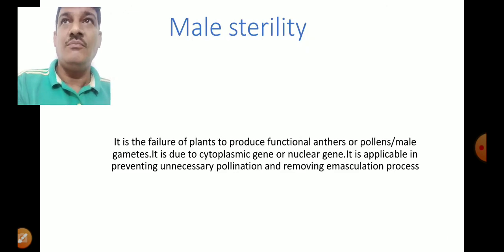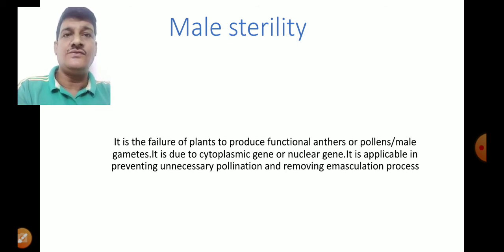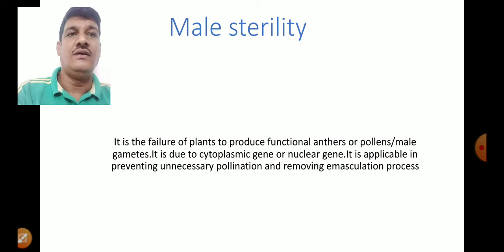Once again, male sterility refers to the non-production of functional anther or pollen grains or male gametes in a flowering plant. You have seen several trees of papaya where a number of flowers are visible, but they could not give the fruits.